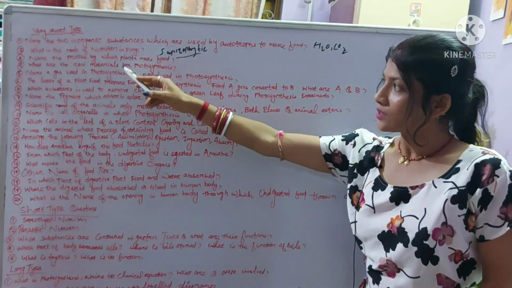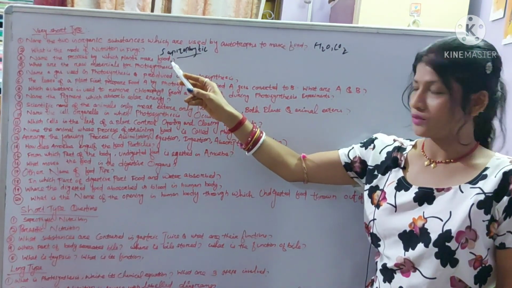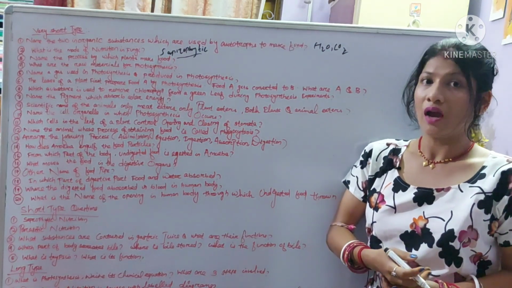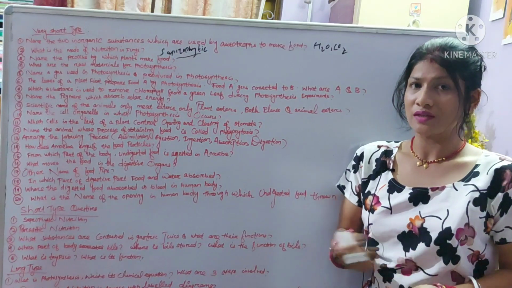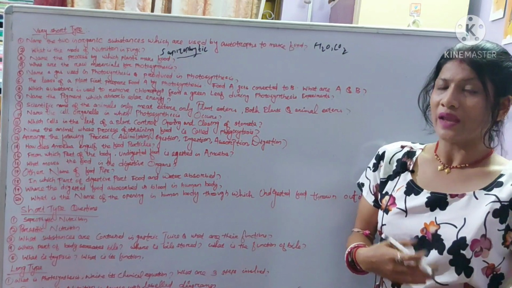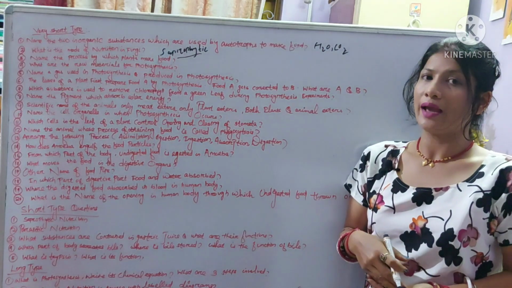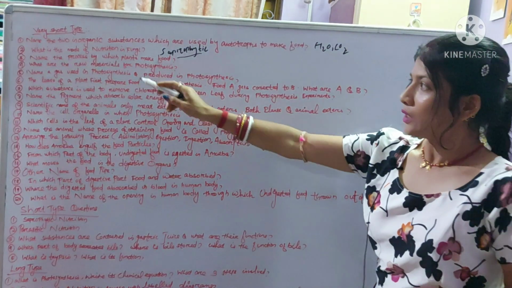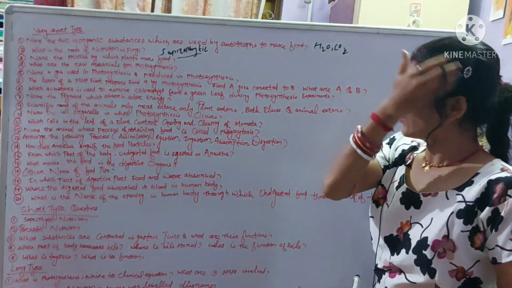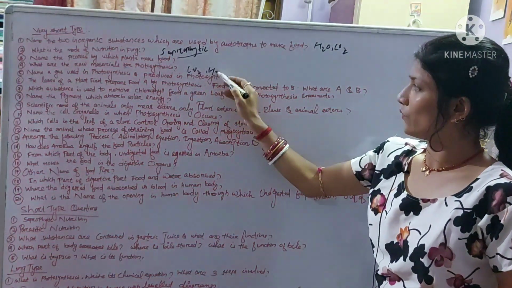Name the process by which green plants make food. That is the photosynthesis process. Photosynthesis is a food making process, we have already taught in our previous classes. In photosynthesis the green plant synthesizes its own food by using solar energy in the presence of chlorophyll and the inorganic raw materials, carbon dioxide and water. What are the raw materials for photosynthesis? Same answer, carbon dioxide and water.